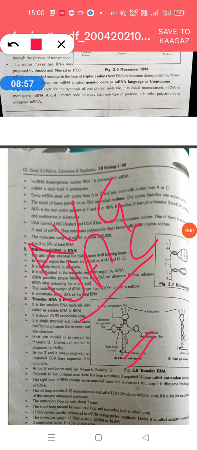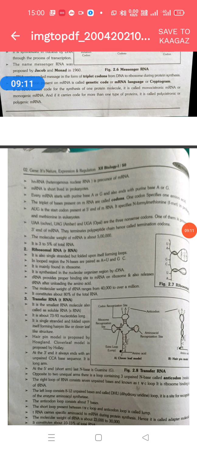In this way the codons get translated into amino acids to form the polypeptide chain, the formation of protein in translation. All of you know that protein synthesis consists of two steps: first transcription, second translation. DNA gives rise to messenger RNA, this is transcription, and RNA gives rise to protein, this is translation.